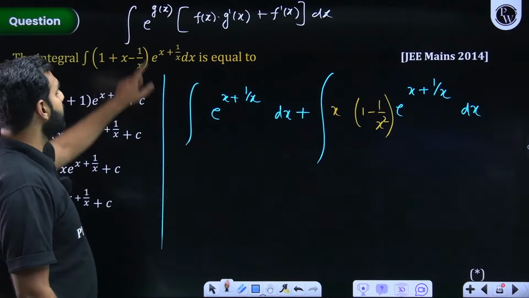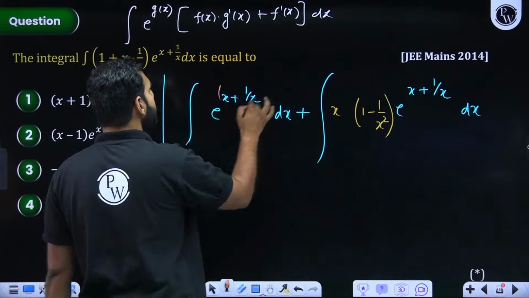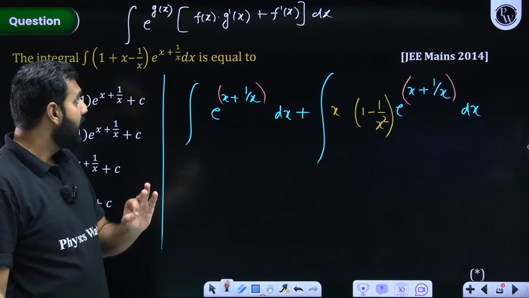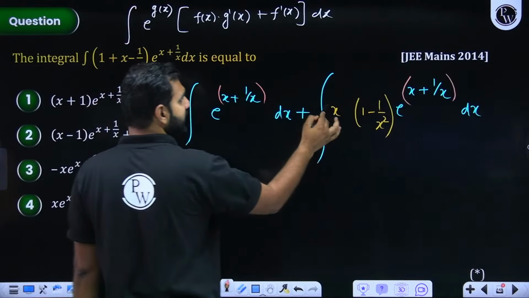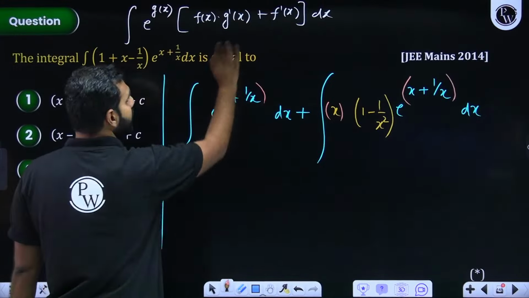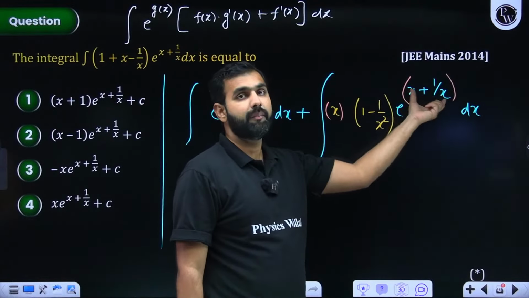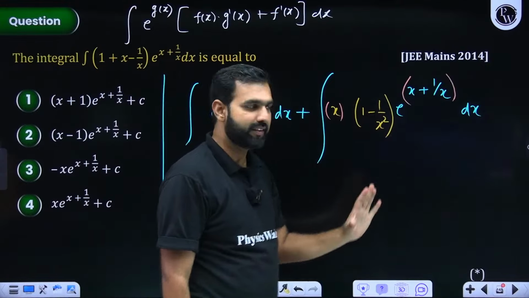I repeat, e to the power g of x. So instead of e to the power x, you are given e to the power g of x, which is x plus 1 by x into f x. That f of x is x here. g dash x is 1 minus 1 by x square, because x plus 1 by x, when differentiated, gives you 1 minus 1 by x square.